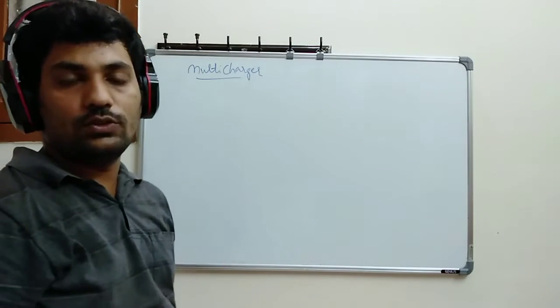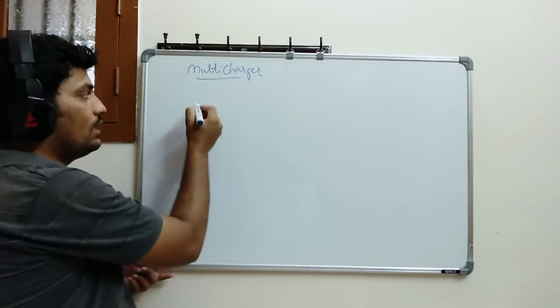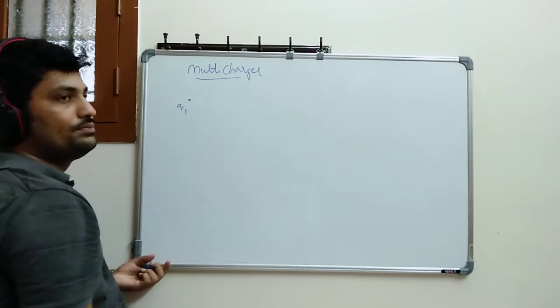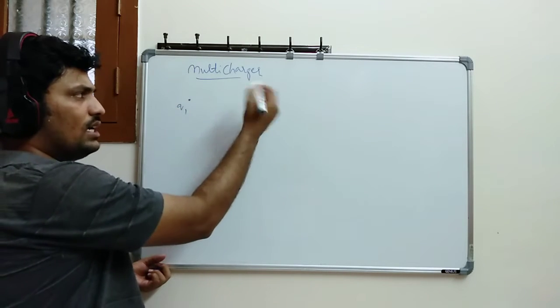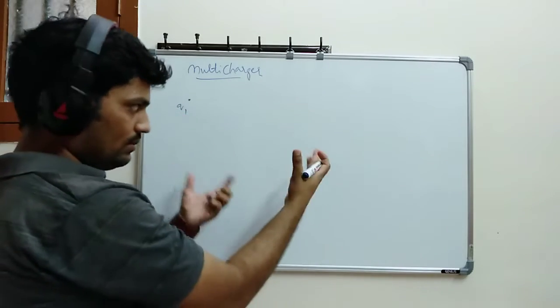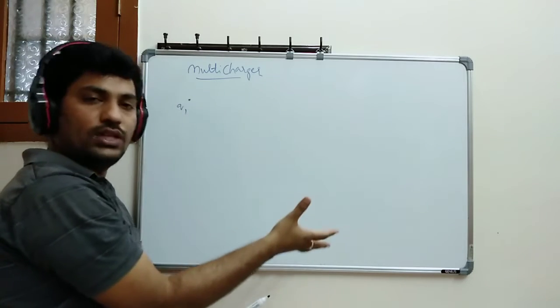Let's suppose I have a charge Q1 here, and one more charge I am bringing. Whenever I brought this charge, there is no effect on the rest of the board.